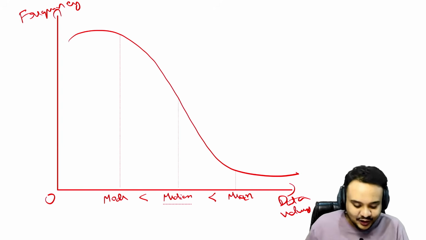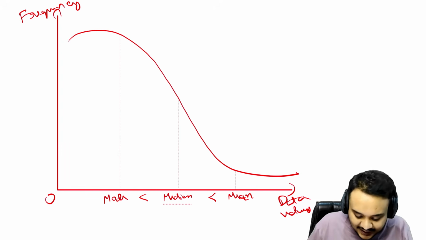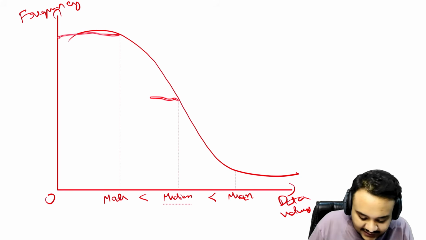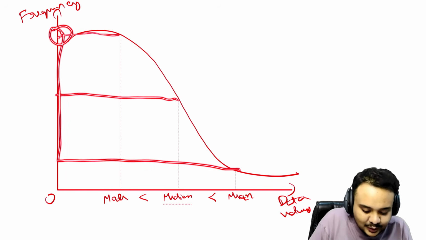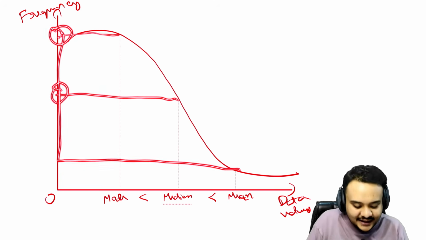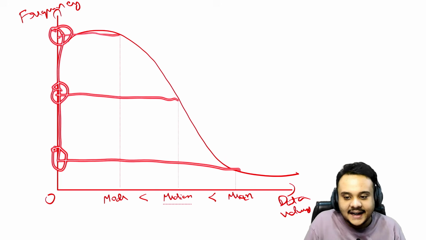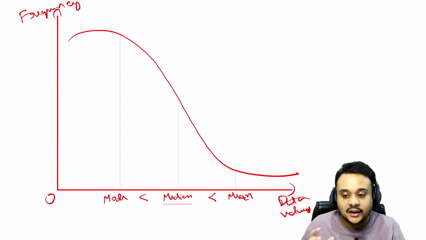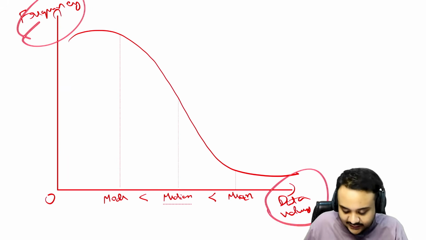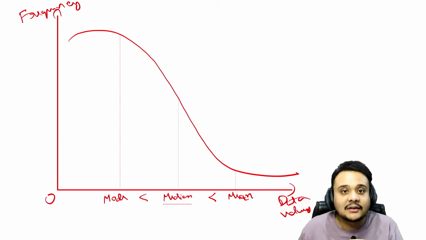So what he did was that he looked at the values on the y-axis, and if you see here, obviously the frequency of the mode is the highest, then comes the median and then comes the mean, right? So that is what you have to keep in mind. What is the graph actually talking about? What is on the y-axis, what is on the x-axis? On the x-axis we have the data values.